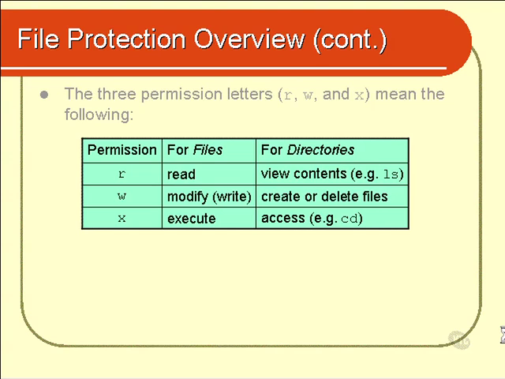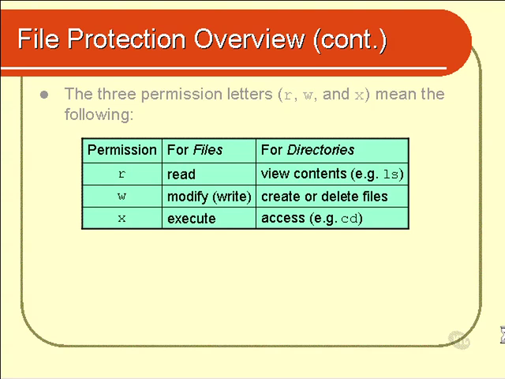Finally, the X permission means that you can execute the file. Now that only makes sense if the file is a program, either a binary program or a shell script. It's possible to set the X permission for any other type of file, such as a text document or something similar, but it makes absolutely no sense to do it and doesn't give you any benefit. Unix may attempt to run the file, but will quickly realize that it is not a program and not execute it at all.